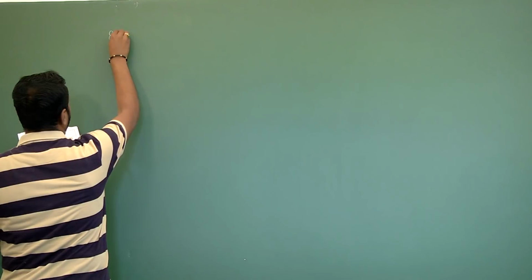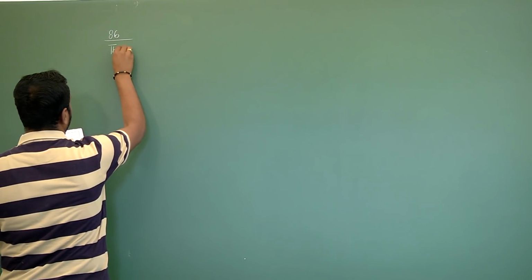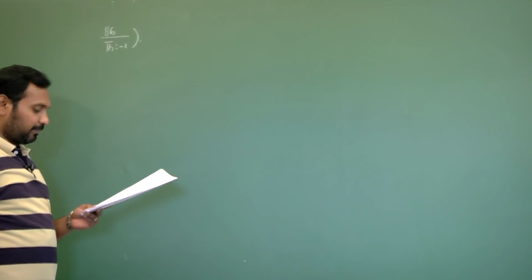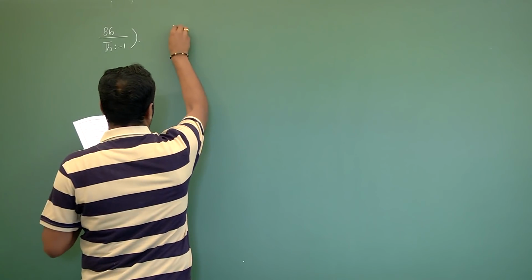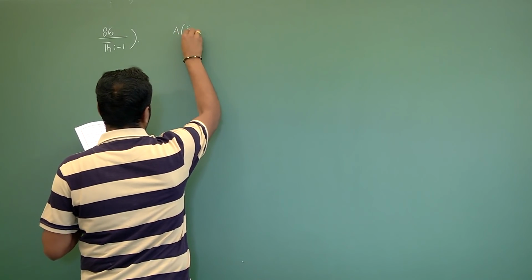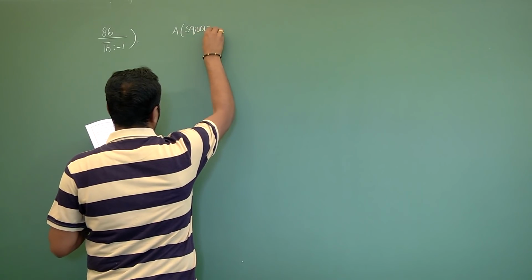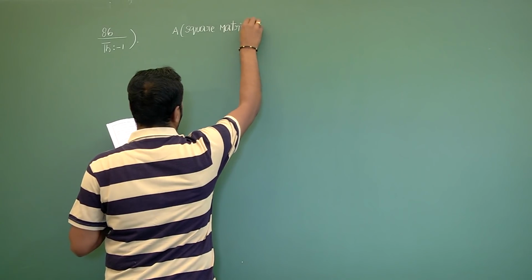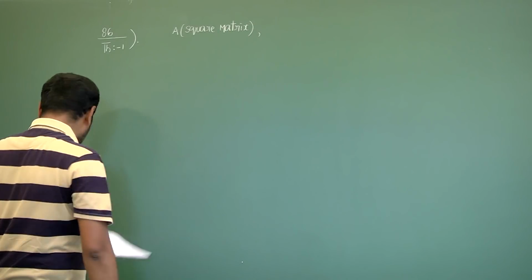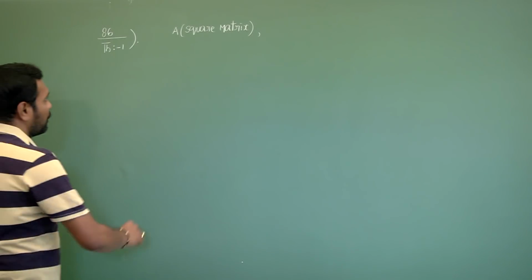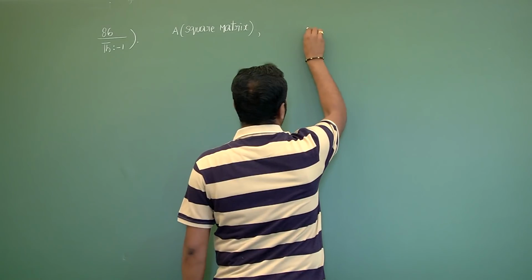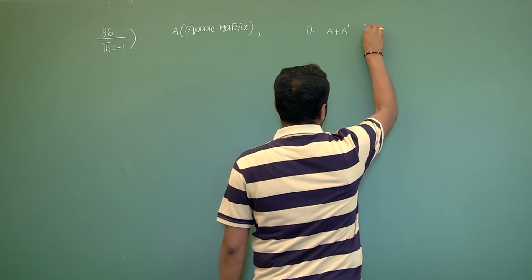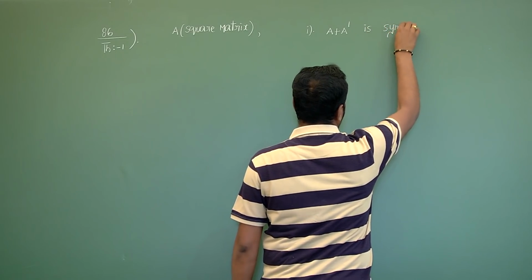86 page number, theorem 1. What is the theorem? For any square matrix capital A with real entries, means the elements of the matrix are real numbers, then they asked you to prove: first case, A plus A dash is symmetric.